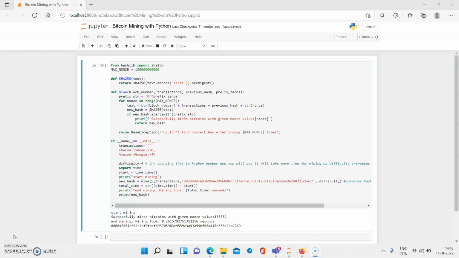Now we will see the program. See, here the Bitcoin mining we are doing with the help of Python. So we just need to guess the correct nonce and then generate the hash number with the first X number of zeros. Okay. So we are going to see how Bitcoin mining can be done with the help of Python.